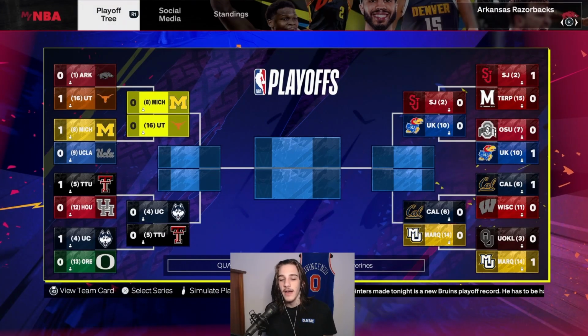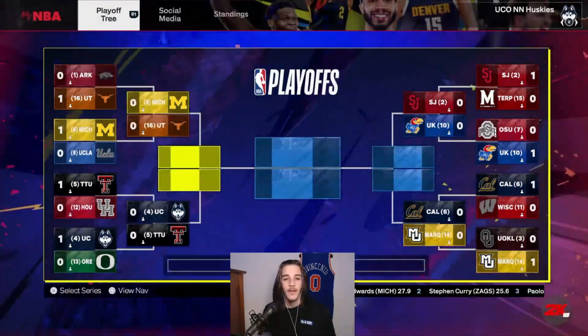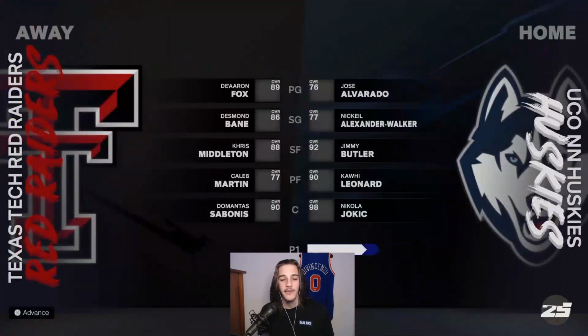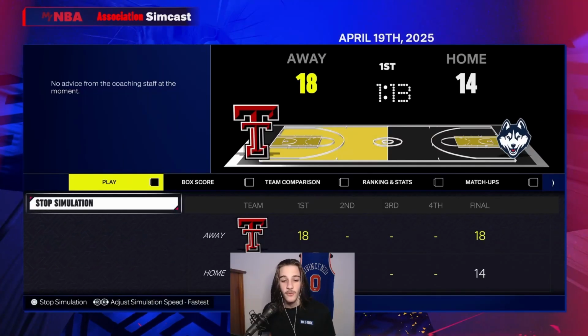So now we have our final second round matchup locked in. Number 8 Michigan going against number 16 Texas. All right, now we have our first game of the second round with UConn going against Texas Tech. Here's another reminder of what the teams are looking like. This is a 4-5 matchup, so it could go either way.